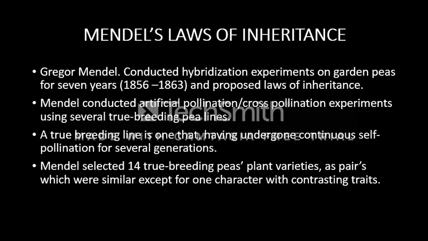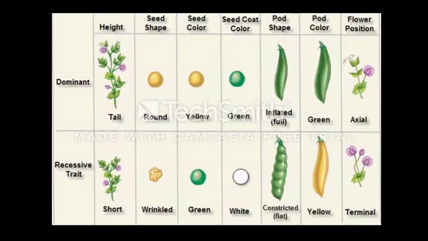Now what is Mendel's law of inheritance? It was given by Gregor Mendel. He experimented on garden peas for 7 years. He gave that a true breeding line is one having undergone continuous self-pollination for several years. Mendel selected 14 such true breeding peas. Those are height, seed shape, seed color, and so on, which are dominant. And recessive traits are short, wrinkled, green, white, etc.